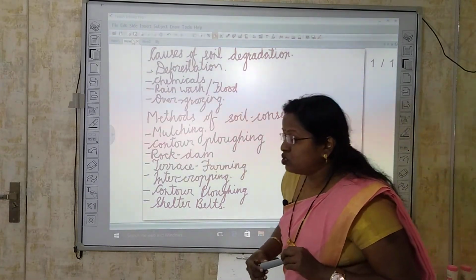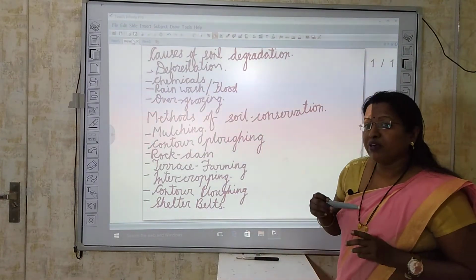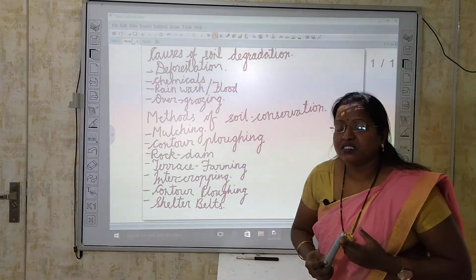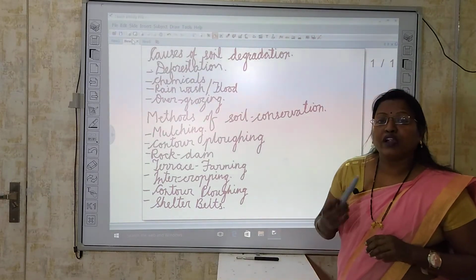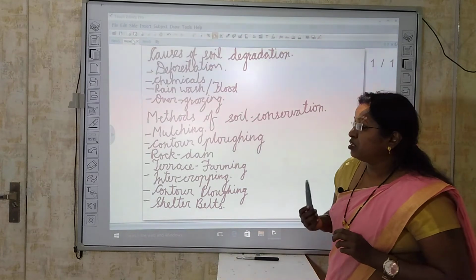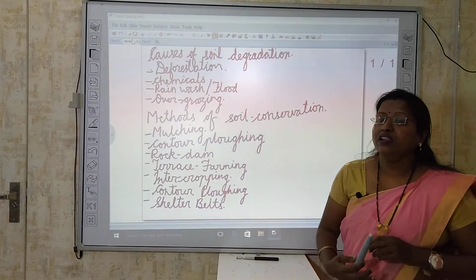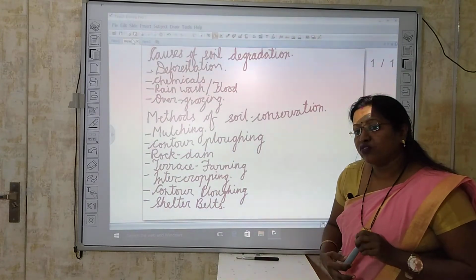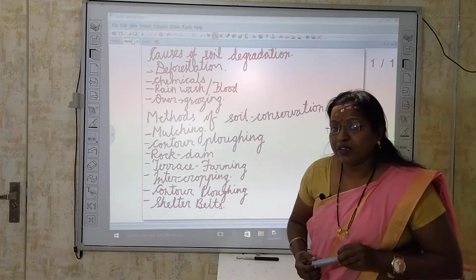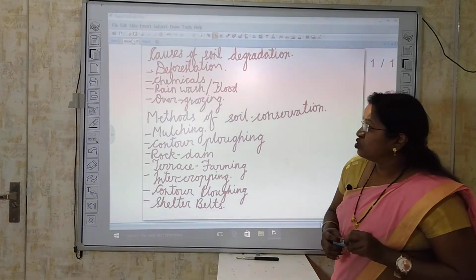Okay. Number 2, that is chemicals. We are using chemicals, fertilizers, insecticides, pesticides in our fields. So what happened? These chemicals and fertilizers got mixed with the soil, and when they got mixed with the soil, they degrade the quality of the soil. So overuse of chemicals and fertilizers also degrades the quality of soil.